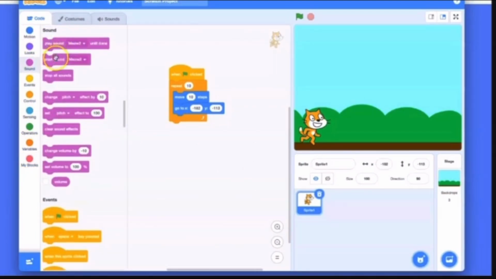Now you can add sound over here. When you click the flag button, the sprite will perform the action. And your blocks will appear in yellow, like this. The red button stops the project.